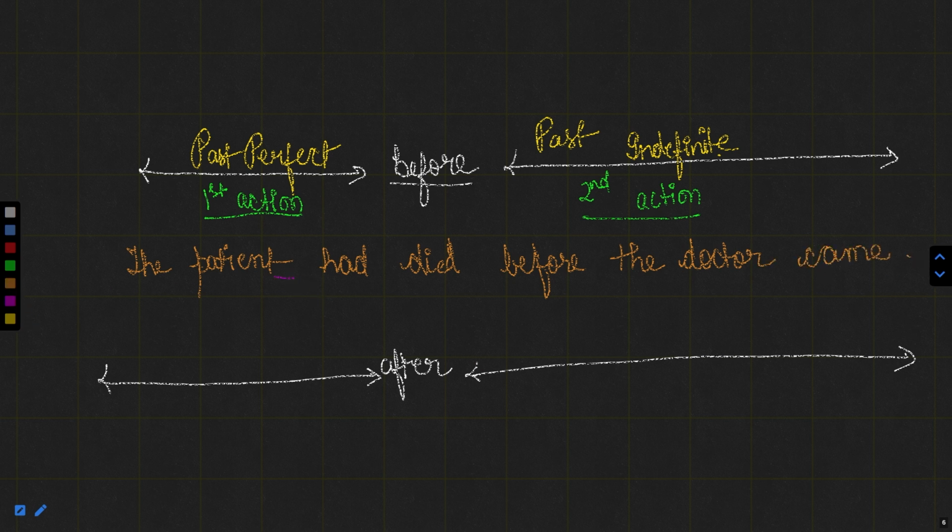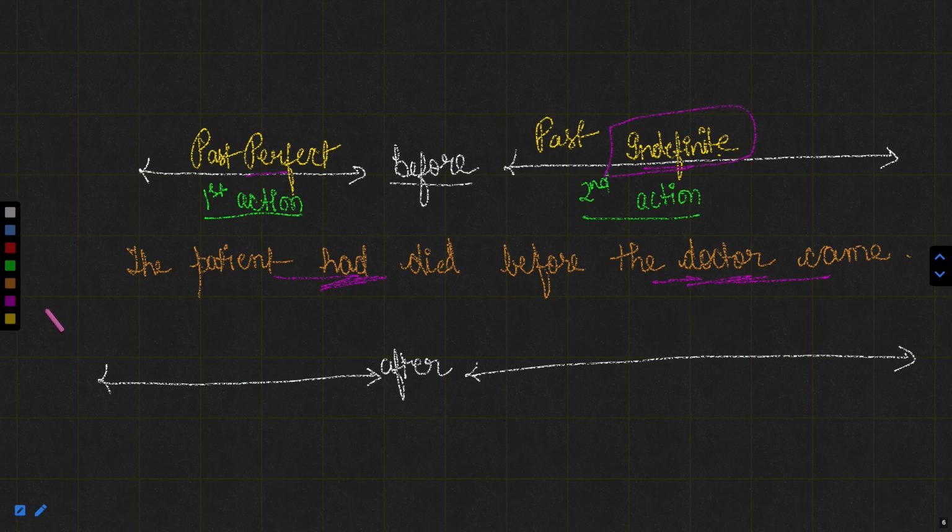So there are two actions which are taking place. One is the patient had died. This is one action, and this has happened previously, before the doctor came. It means the doctor came later on. Before the doctor's arrival, the patient had died. Because this action took place before this action, this has been written in perfect tense, whereas this has been written in indefinite tense.